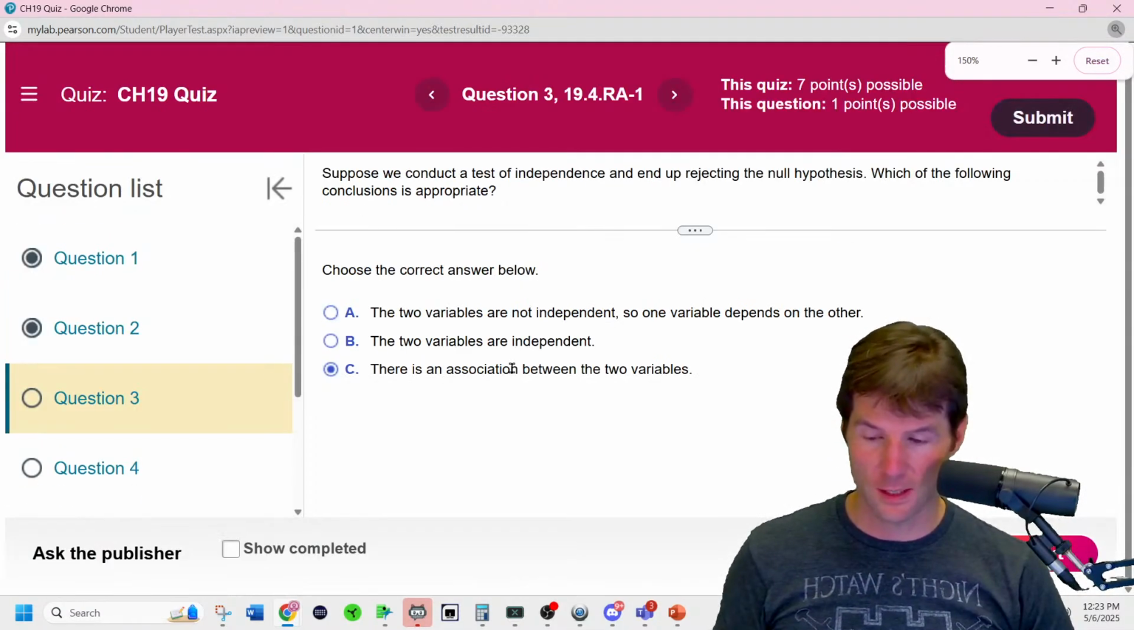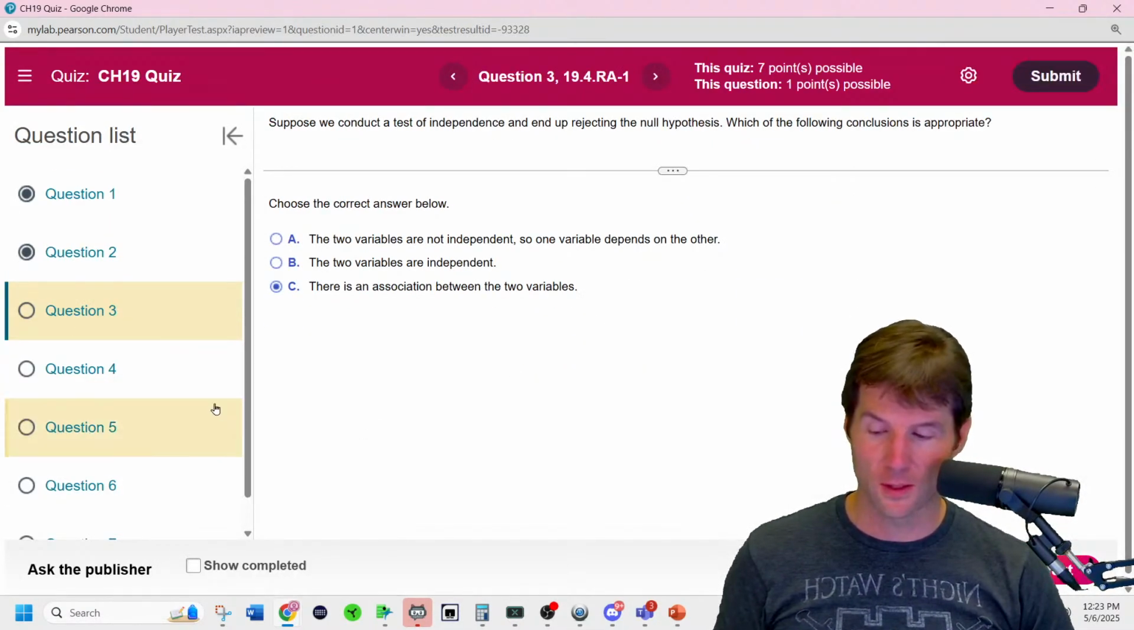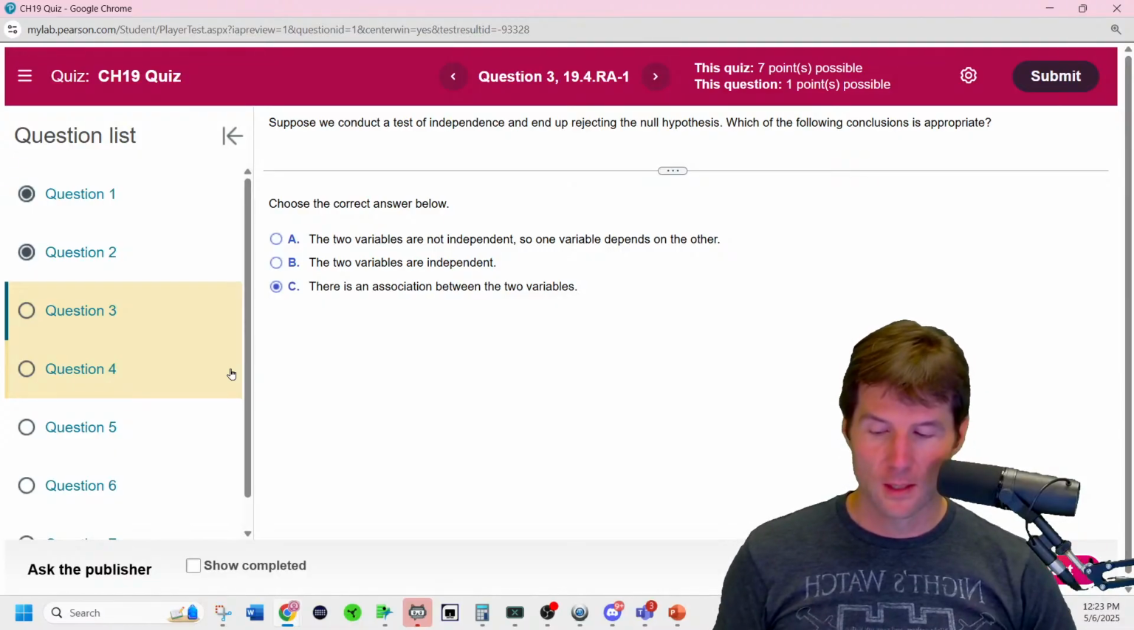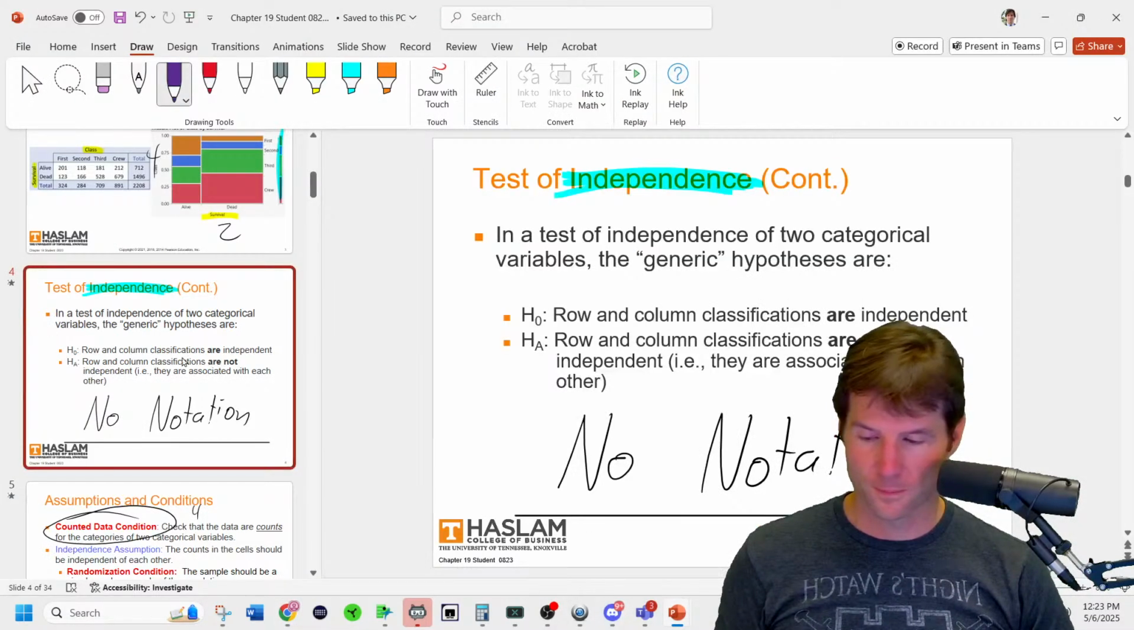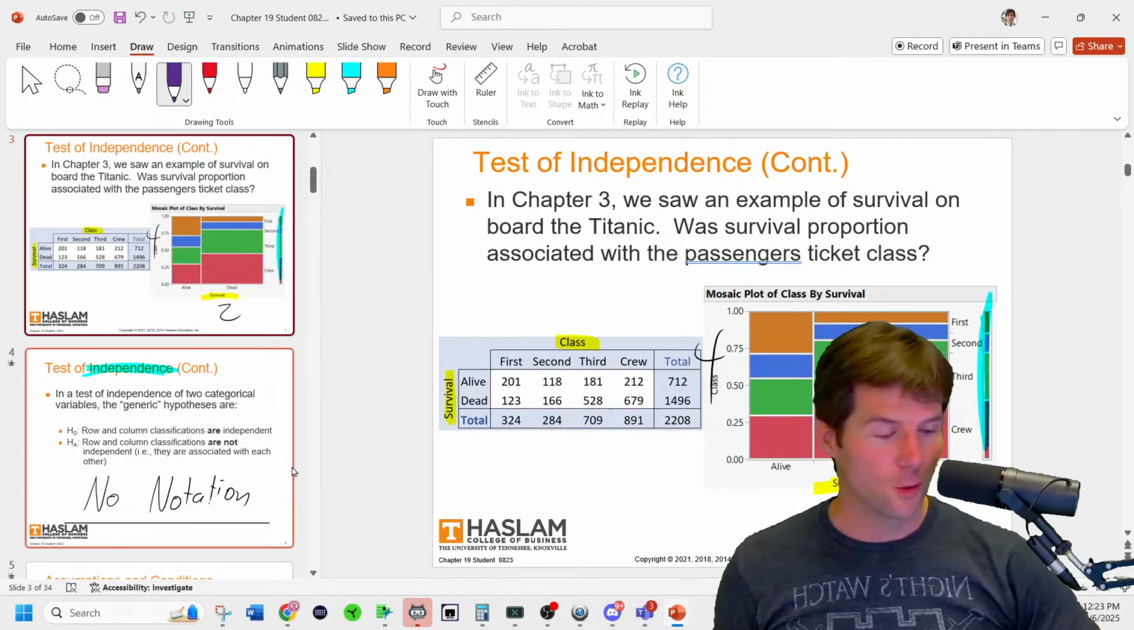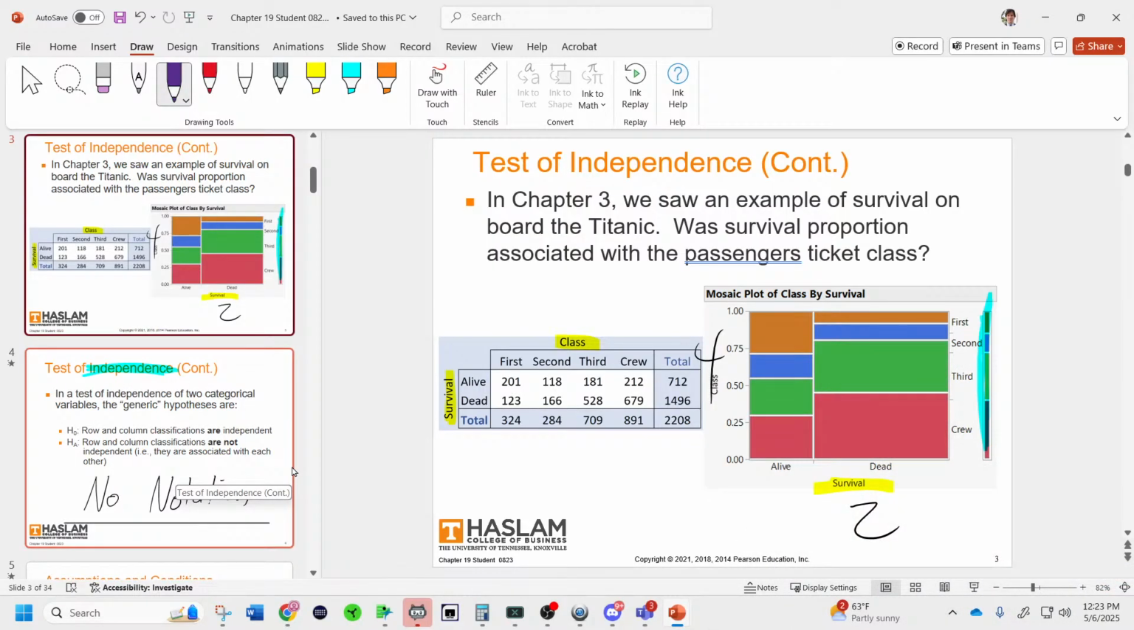That's a really classical way of stating when you reject the null, to say that the two variables have some relationship. Classically, as in your notes right here, your survival on the Titanic was related to your class. People who were in first class were more likely to survive versus people.